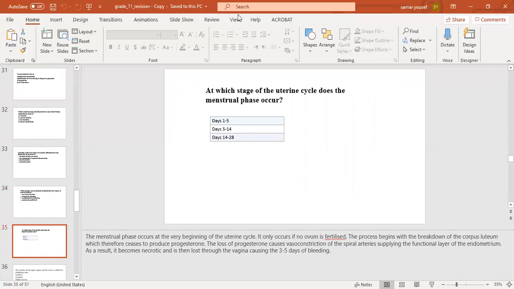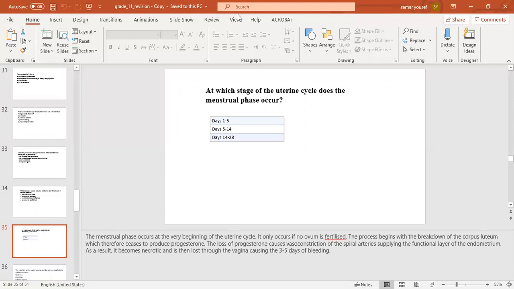The next question, at which stage of the uterine cycle does the menstrual phase occur? From day 1 to day 5. The menstrual phase occurs at the very beginning of the uterine cycle. It only occurs if no ovum is fertilized. The process begins with the breaking down of the corpus luteum, which therefore ceases to produce progesterone.